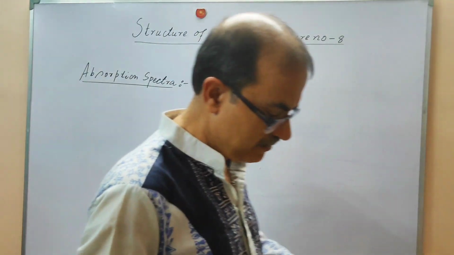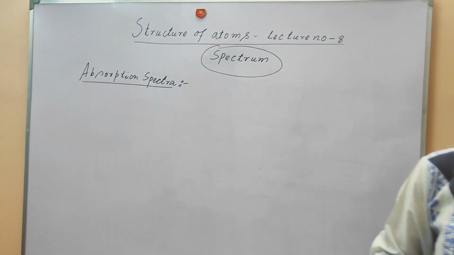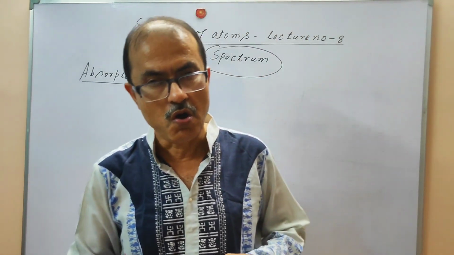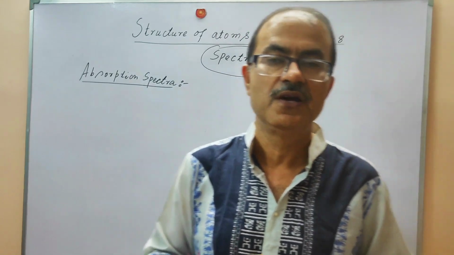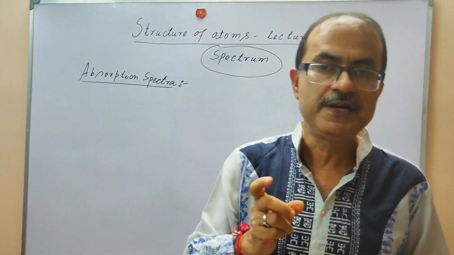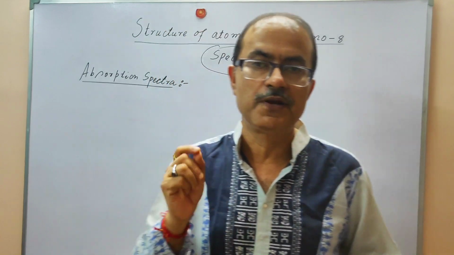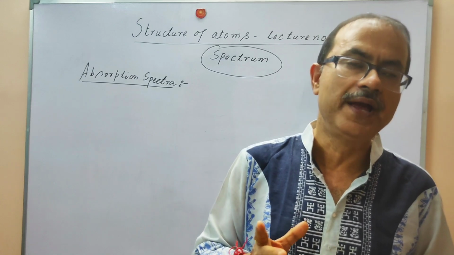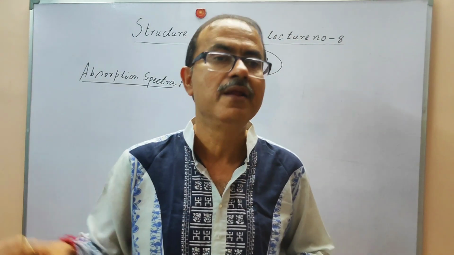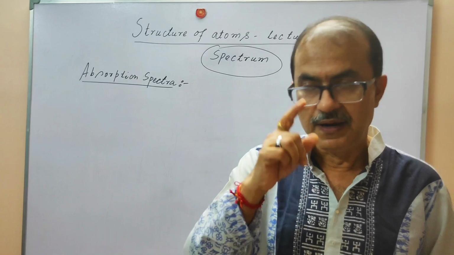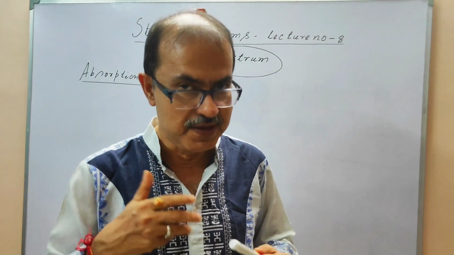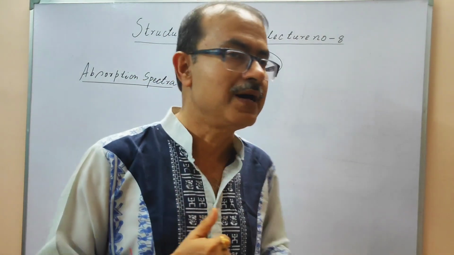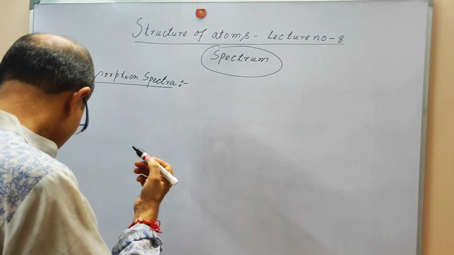What is absorption spectra? Absorption spectra is produced when white light is passed through a substance, a solution of a substance, or a vapor of a substance. What is going to happen? This transmitted light is passed through a spectroscope, and it produces the absorption spectra. What we find is that some portion, some wavelength of the visible spectrum has vanished. There is a dark line, as if it is absorbed by some substance.